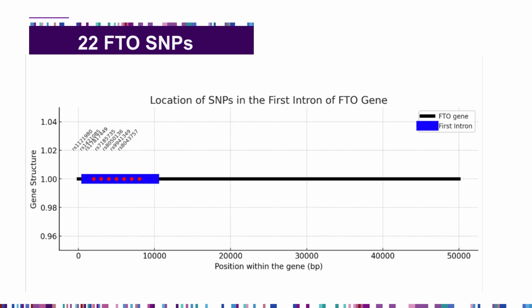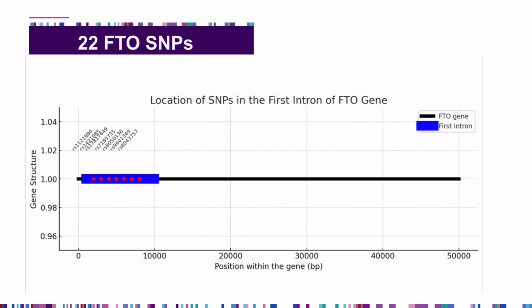In my analysis, I started with 26 FTO SNPs. Remember, SNPs are specific locations within the gene with a single base alteration. These SNPs would have begun as a mutation, but once they are seen in at least 1% of the population, it is no longer called a mutation, but is now called a single nucleotide polymorphism, or SNP.